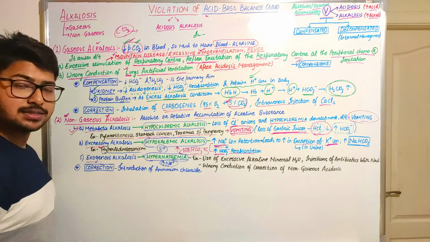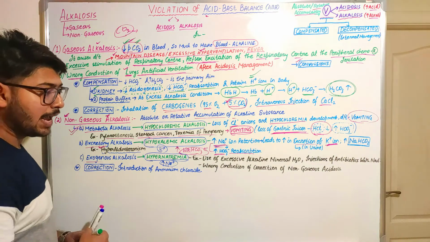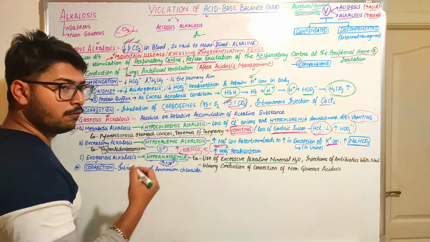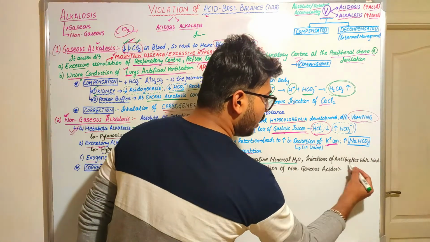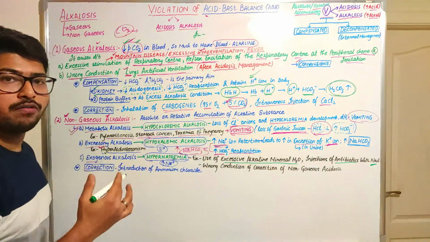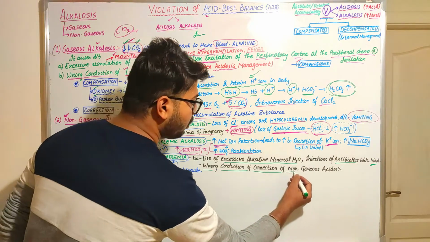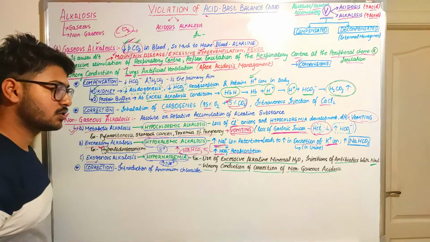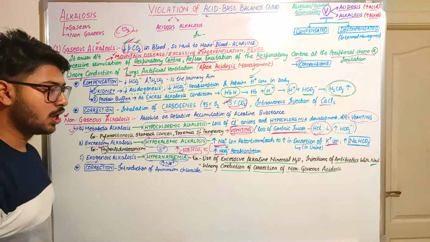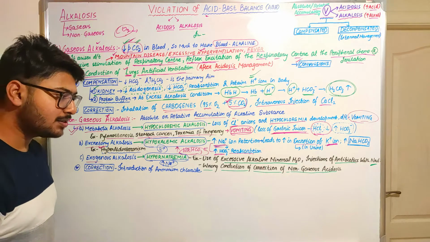And when does this occur? This occurs when we use an excessive amount of alkaline mineral water, when we use an excessive sodium chloride mixture while injecting antibiotics, and wrong conduction of correction of non-gaseous acidosis. So in these conditions, we are going to see the exogenous alkalosis. Wrong conduction of correction of non-gaseous acidosis. What do you mean by this?